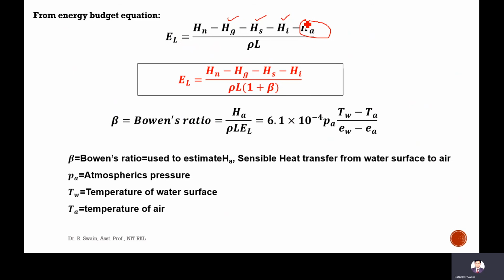Directly. That's why the Bowen ratio is used to estimate this, which is equal to 6.1 × 10^-4 × PA, which is atmospheric pressure, × (TW − TA) / (EW − EA). That is the temperature difference between air and water surface divided by the vapor pressure difference between water and air. In this equation, just to adjust this HA, beta is added here. So this is the final equation to estimate evaporation loss in a water body.